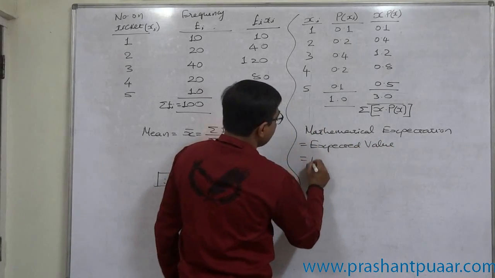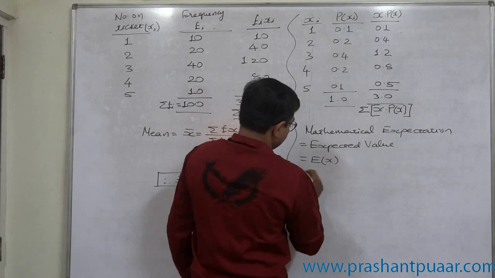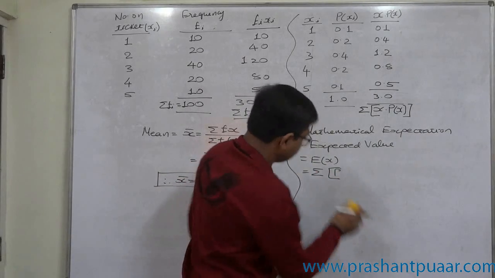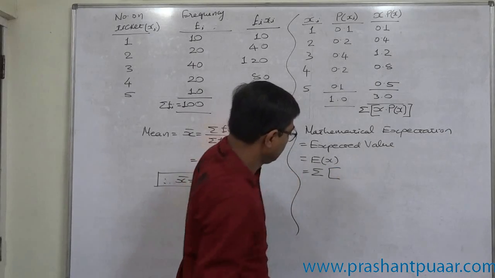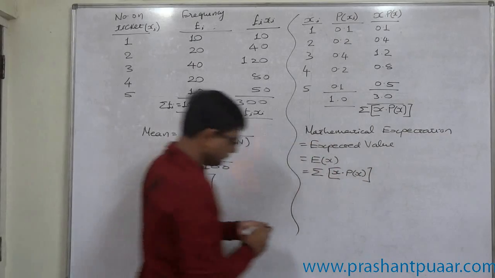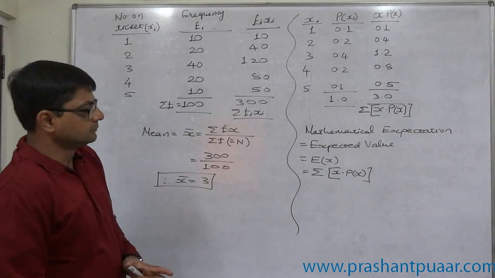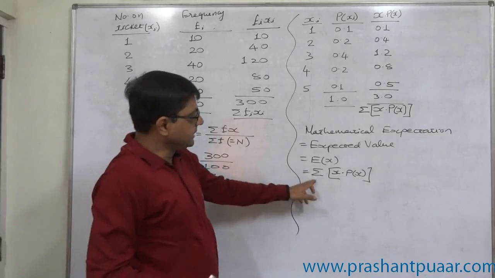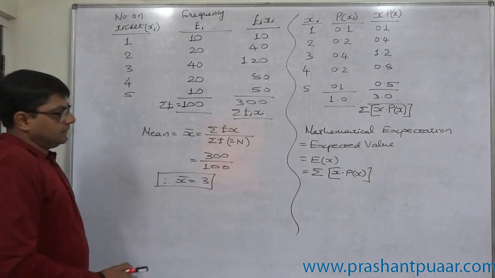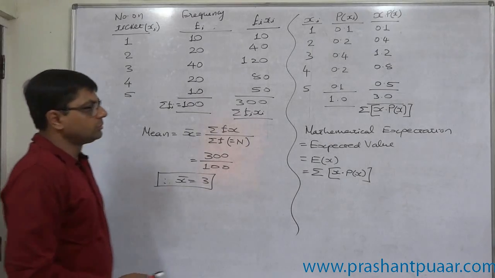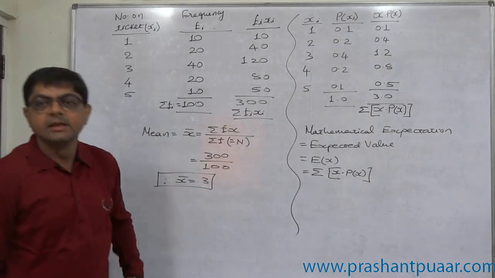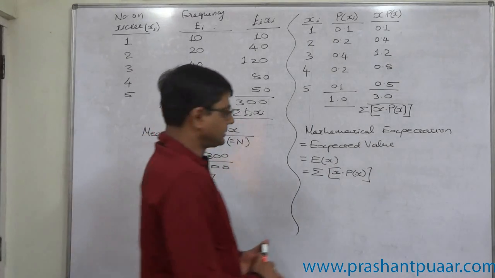The sign is E of x, that is nothing but sigma x into p of x. So we can say that E of x equals sigma x into p of x. So ultimately, expected value or mathematical expectation is mean of the probability distribution.